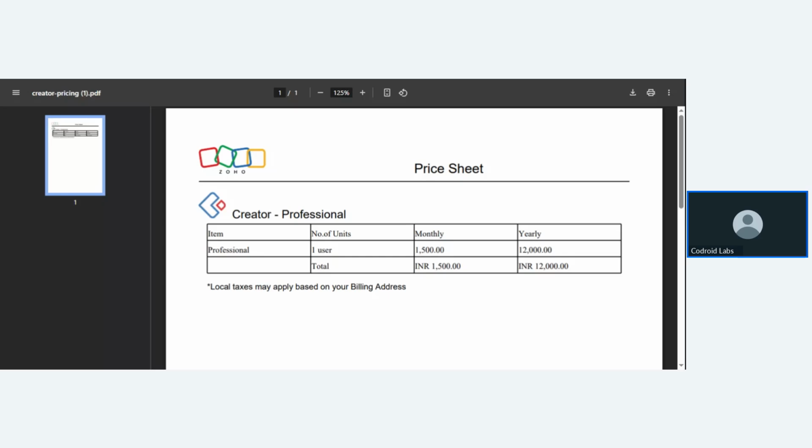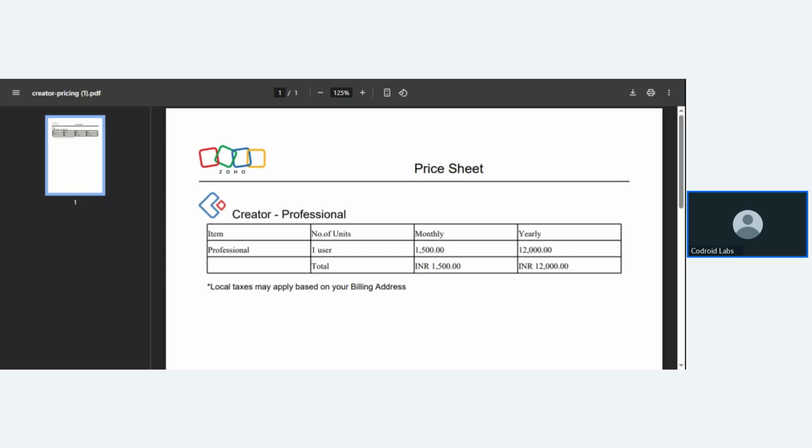It also comes in the Zoho One Bundle plan, and there is also the Zoho Creator standalone application. The monthly pricing for the Zoho Creator standalone application is 1,500 rupees, and on a yearly basis, it's 12,000 plus GST.